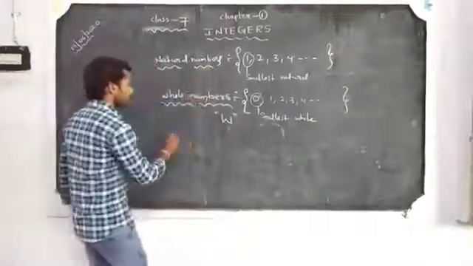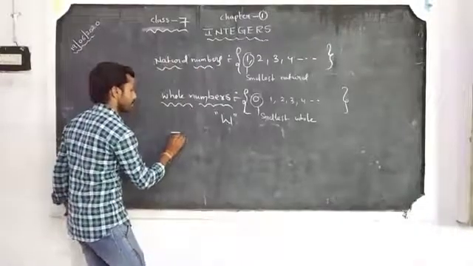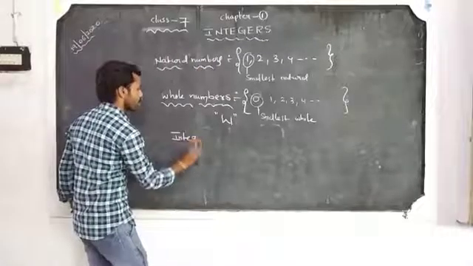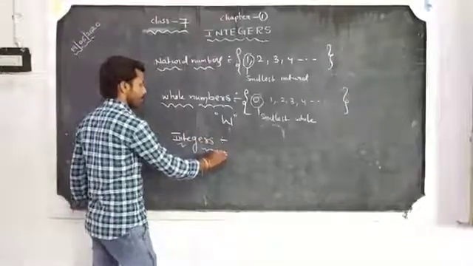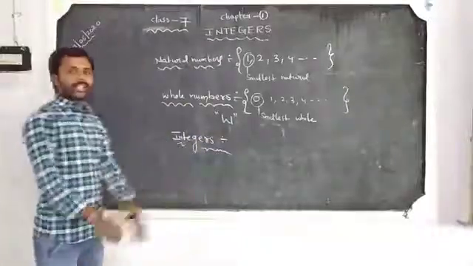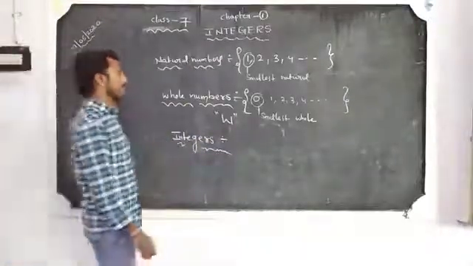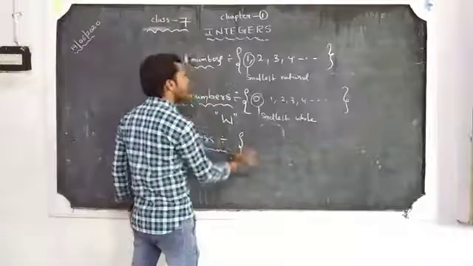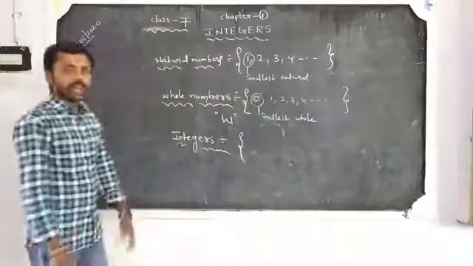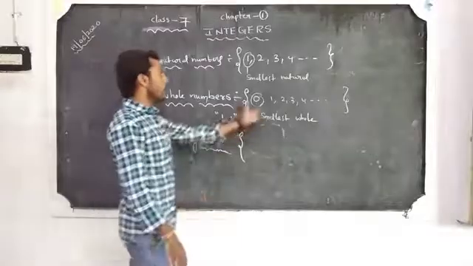Next one, integers. Integers mean the set of negative numbers together with the whole numbers.